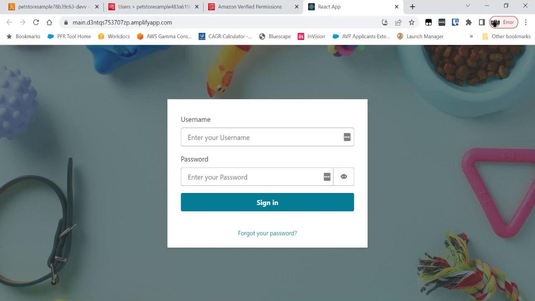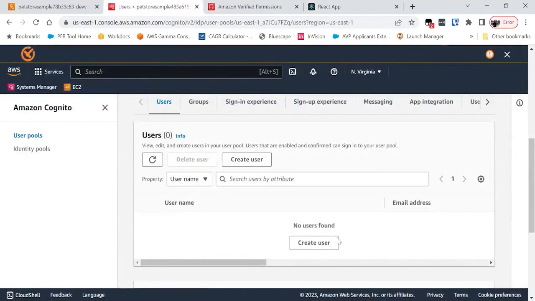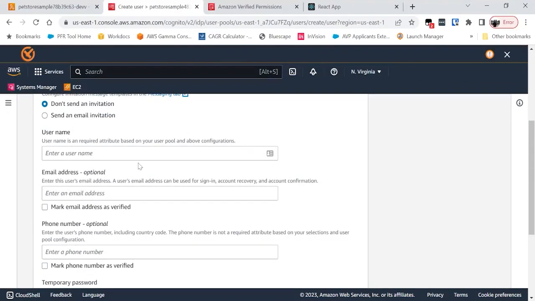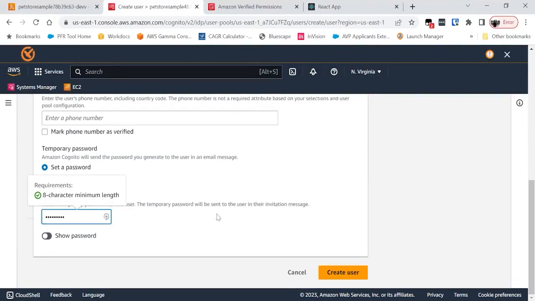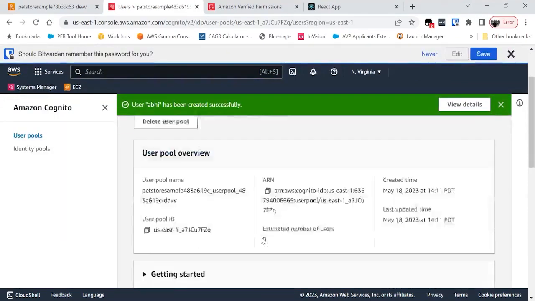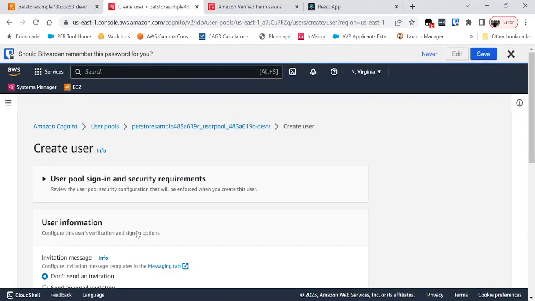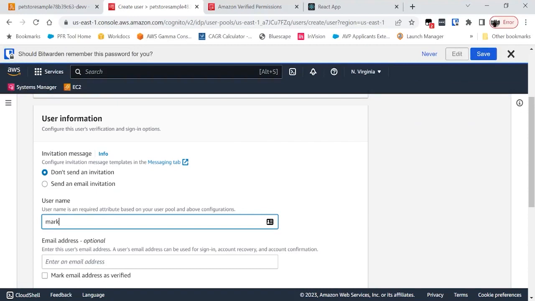And so it doesn't have any users yet. So to begin, I'm going to start by creating a couple of customers. The first customer I create is Abhi, my name. And then I'm going to create another user called Mark.